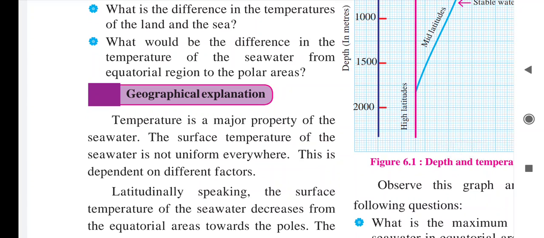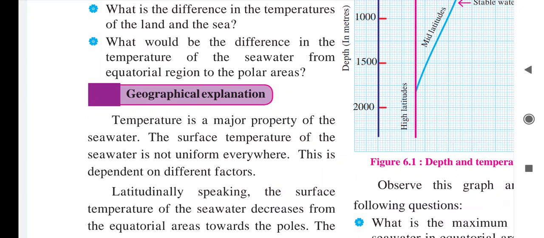As we go away from the equator, either in the north direction or the south direction, toward the polar region, the temperature is very less. Now see, temperature is a major property of the seawater.